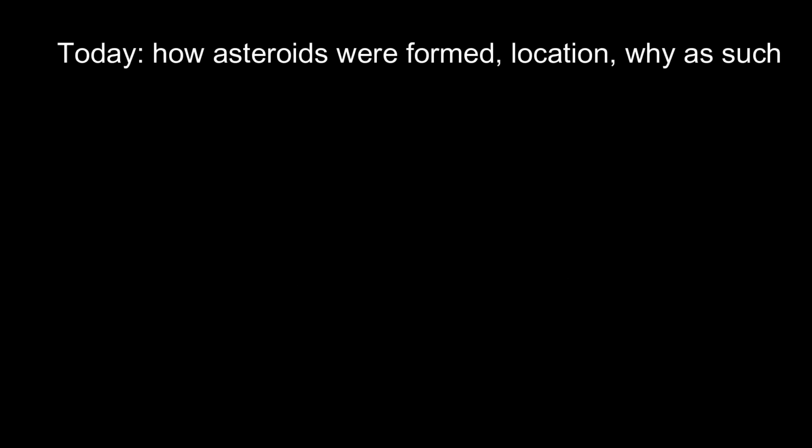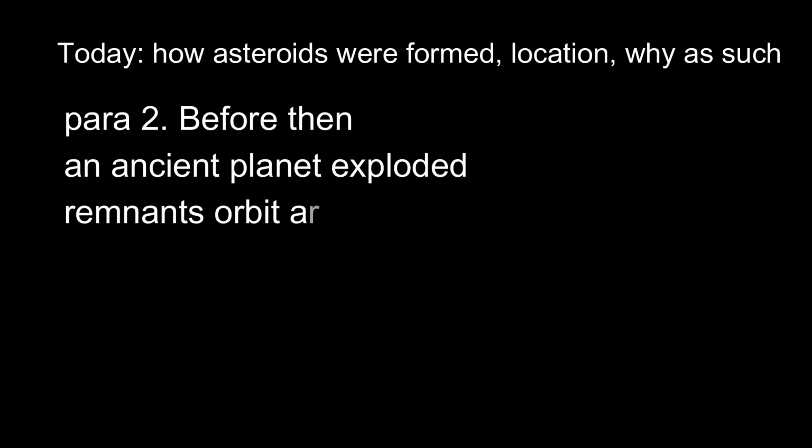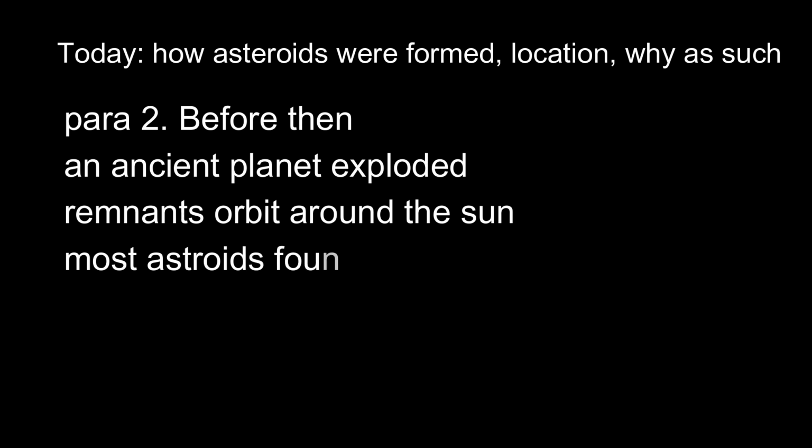Now, interestingly, we didn't know for sure how asteroids were formed until about 60 years ago. Scientists used to think that there was an ancient planet in our solar system that exploded for unknown reasons. And when it did, its remnants remained in orbit around the sun and formed what we know today as the main asteroid belt. This belt is located between Jupiter and Mars. Most asteroids in our solar system are found in this belt, and this fact seemed to confirm that the planetary explosion theory had some merit.